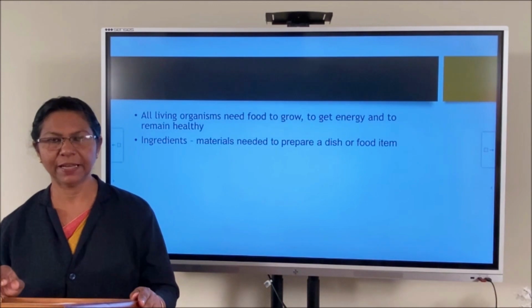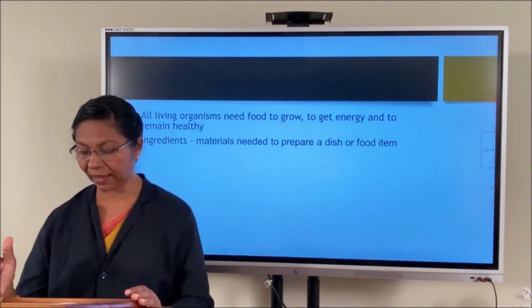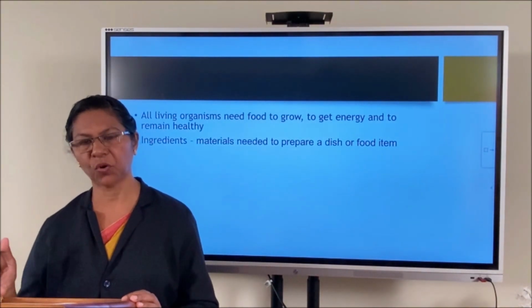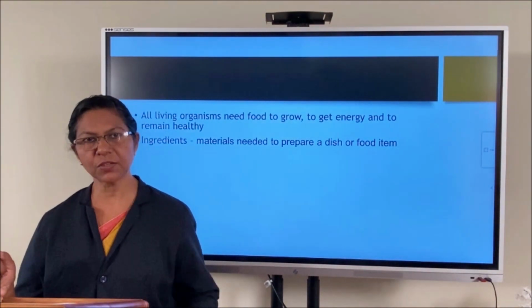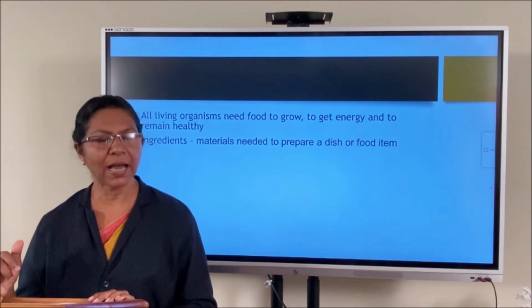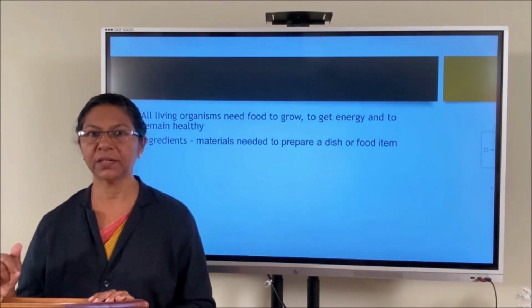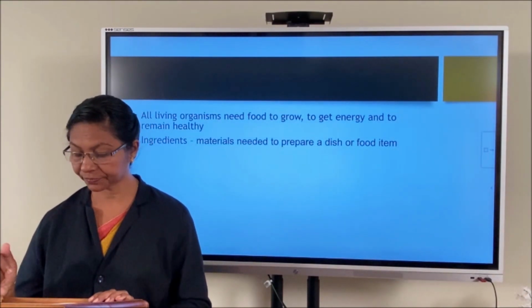For the food item idli, what are the ingredients needed? Rice, dal, salt and water. And the sources of these ingredients: rice is from a plant, dal also is from a plant, and salt and water we get from the earth.